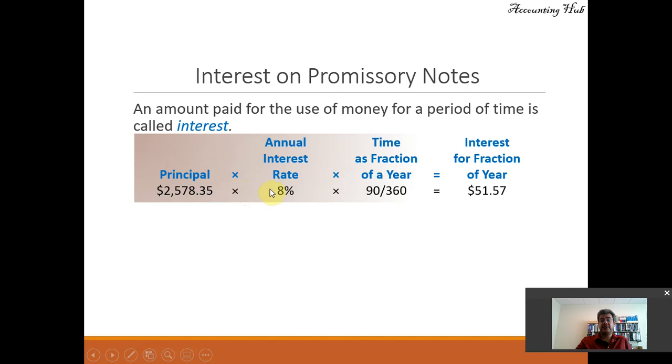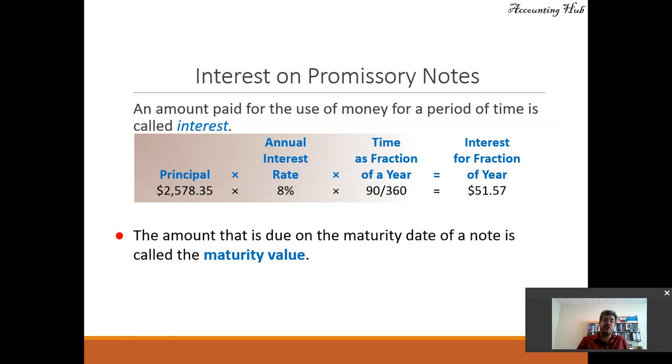Principal times interest rate times time as a fraction of a year. And here we consider each month as 30 days. So 90 days divided by 360, or we can consider it per month, 3 months divided by 12 months. So interest for a fraction of a year is $51.57.